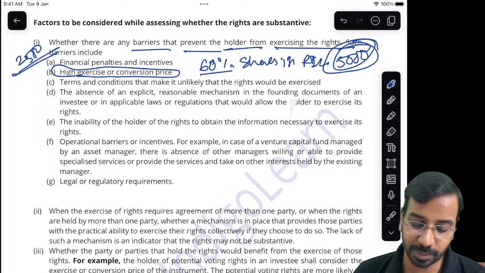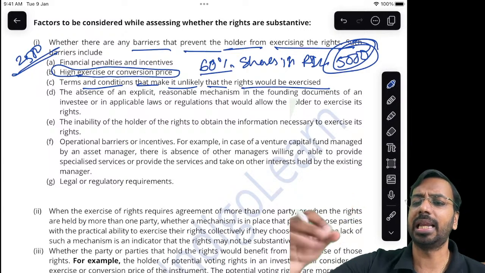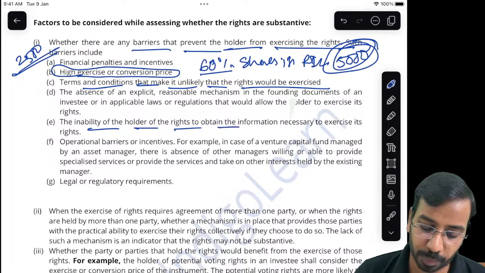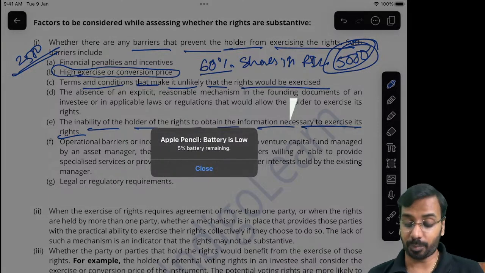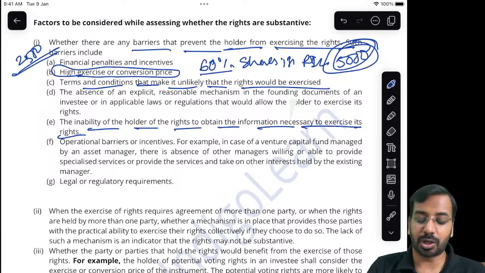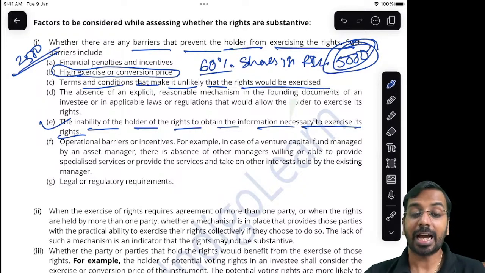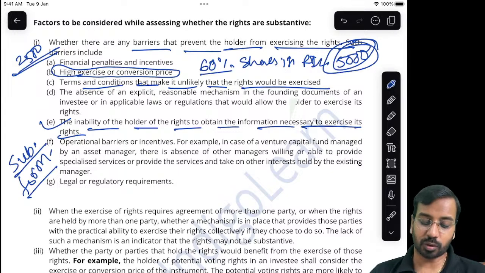I will not exercise. Similarly, if there are terms and conditions that make it unlikely that the right will be exercised, some very unlikely event to happen, or let us say the inability of the holder of the rights to obtain information necessary to exercise the right. I have the right to buy Reliance shares, but I don't have insider information. If you would have followed, they suddenly bought back shares which are held by Reliance retail shareholders. So I don't have such kind of information, and because of this, I will not exercise the right. So practically, though I may have a legal right, I do not have a practical ability to exercise the right. And you will always look at the substance over the form.